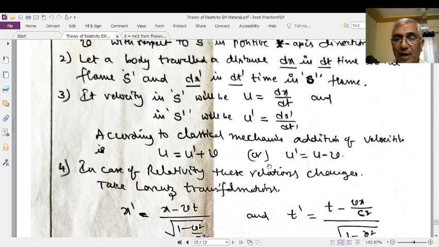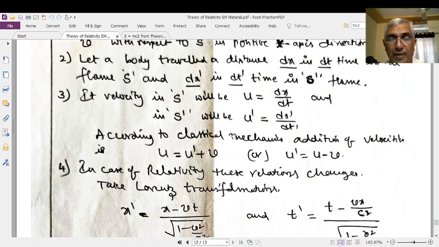These two are the relations similar to the relative velocities in Newtonian mechanics. That is, if the two bodies are moving in the same direction, it is u minus v. If the two bodies are moving in opposite directions on the same line, it is u plus v. This is about the classical mechanical equations. But now these are not applicable.